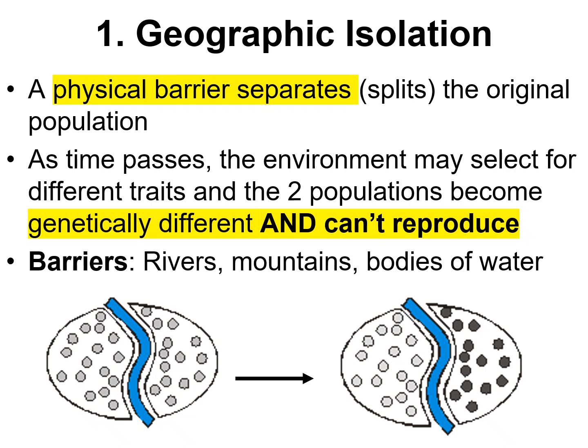As time passes, the environment may select for different traits, and the two populations become genetically different, and eventually so different that they can't reproduce and make fertile offspring anymore. Examples include rivers, even mountains forming, and bodies of water where there weren't any before. Those can lead to geographic isolation.